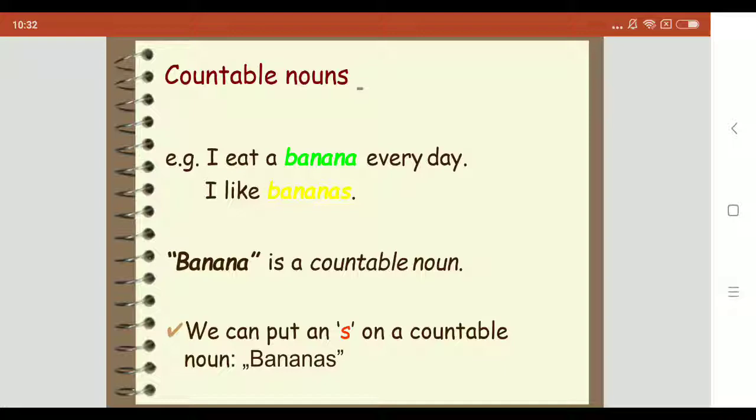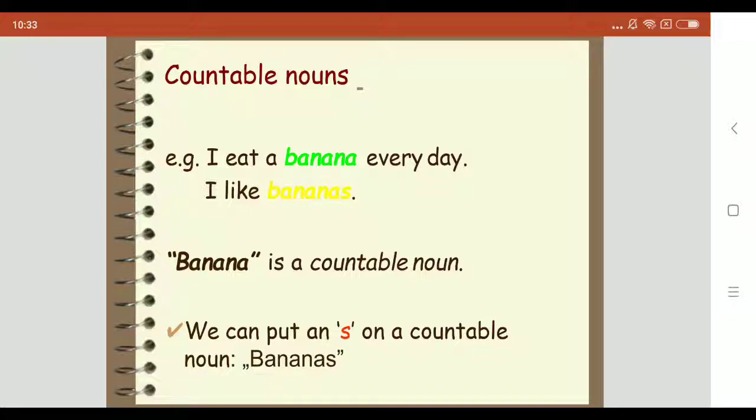It's important to distinguish between countable and uncountable nouns in English because their usage is different in regards to both determiners and verbs. Countable nouns are for things we can count using numbers. They have a singular and a plural form. The singular form can use the determiner a or an. If you want to ask about the quantity of a countable noun, you ask how many, combined with the plural countable noun.